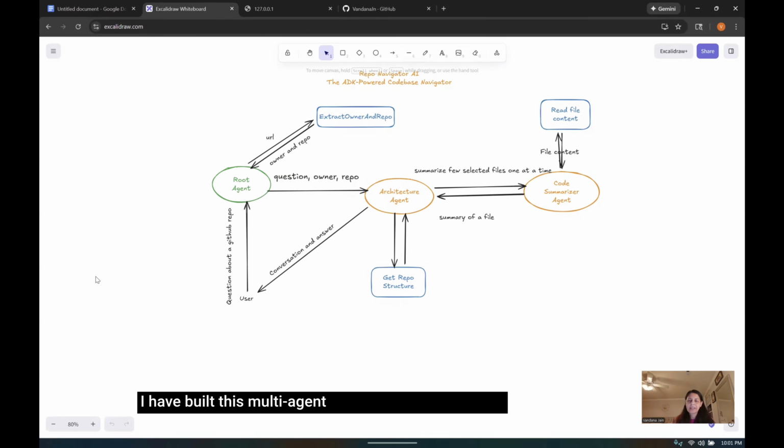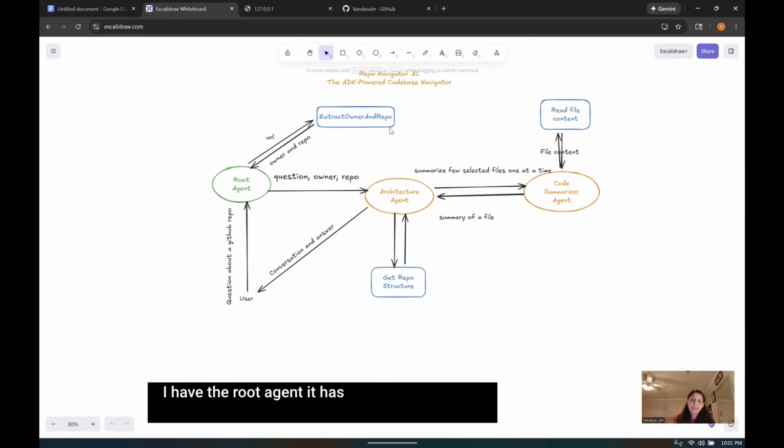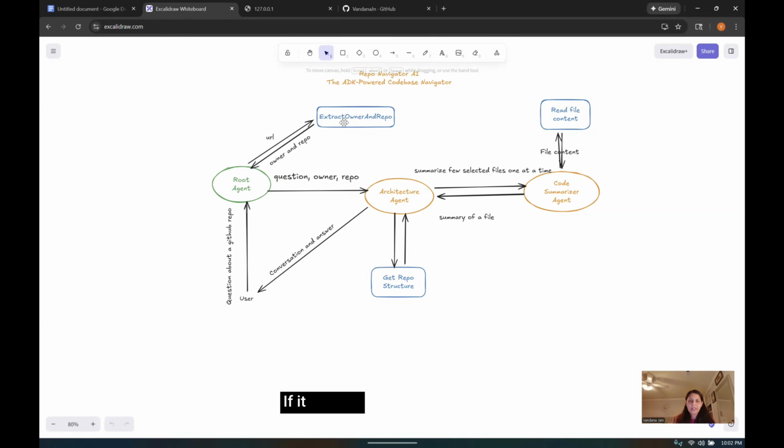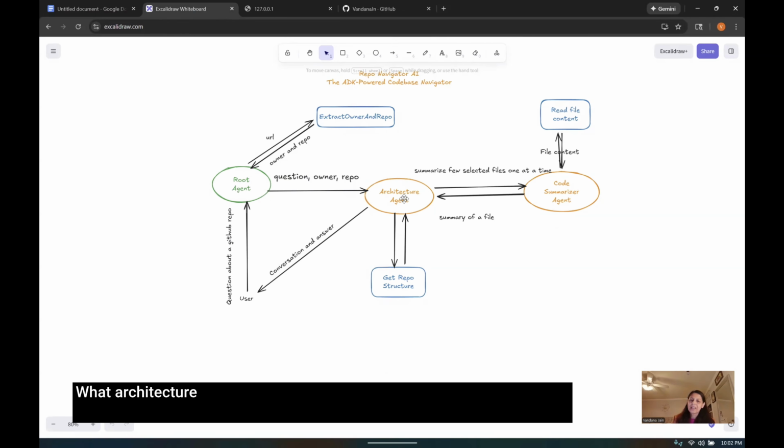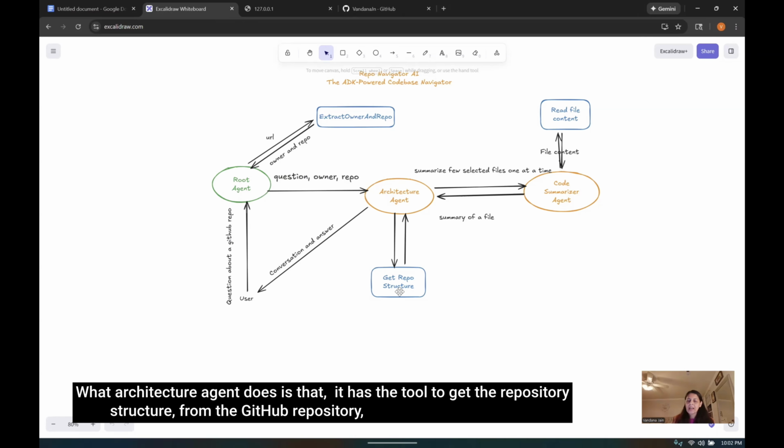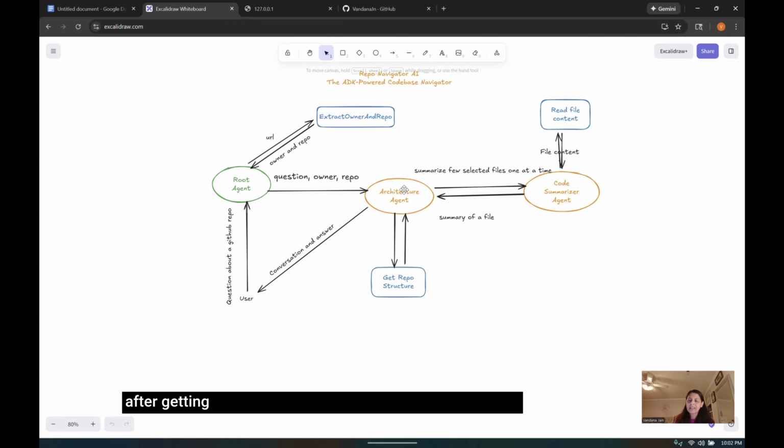I built this multi-agent system using the ADK. Here is my architecture. I have the root agent. It has a tool for extracting the owner and repository from the user's question. If it is valid, it delegates that request to the architecture agent. The architecture agent has a tool to get the repository structure from the GitHub repository. After getting the structure, if it is able to answer the user's question without reading any file, it just goes ahead and answers it.